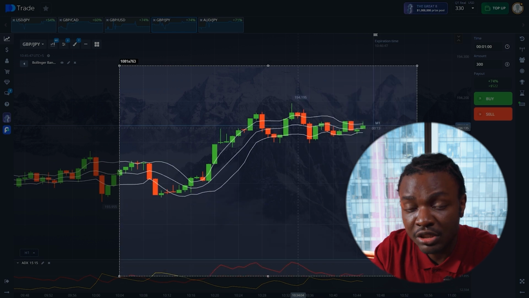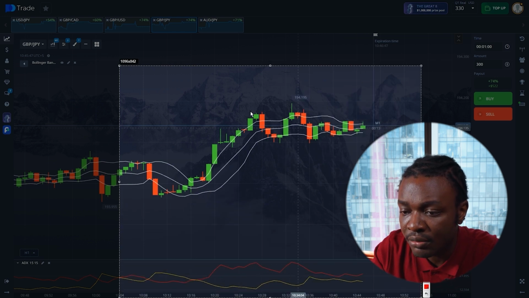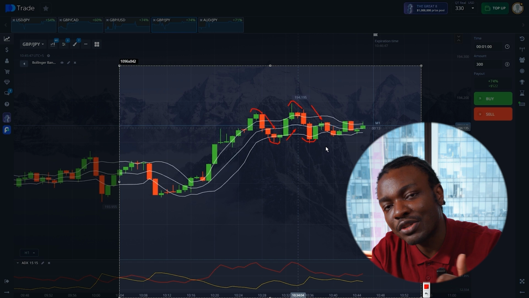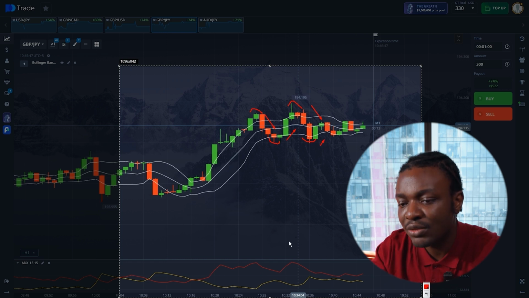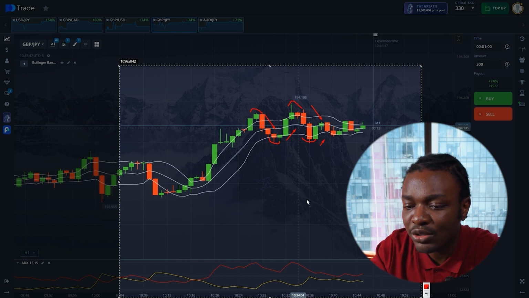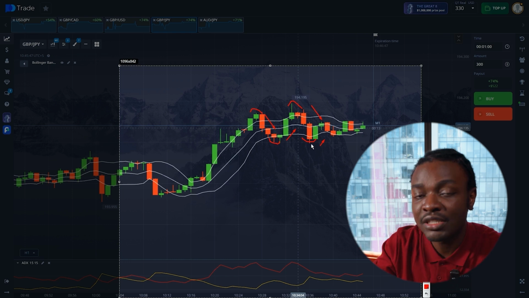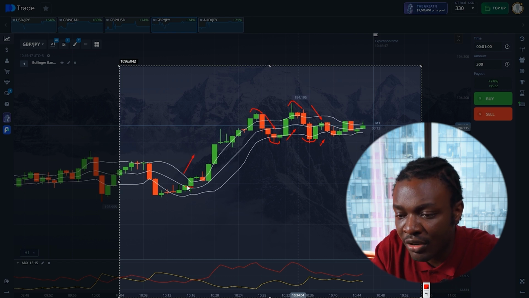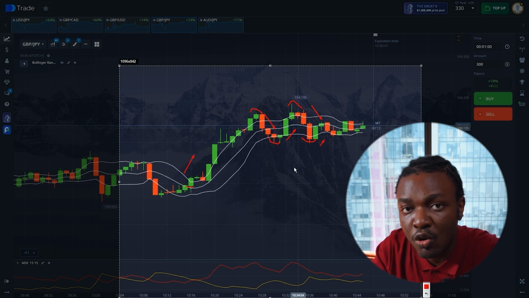Now we have a second indicator. It gives us entry points. Look at these bounce points of the Bollinger Bands. If the asset reverses from the channel's edges, it often moves in the opposite direction. So when this aligns with the ADX signals, we can successfully trade narrow price channels like here, or enter trades during strong trend movements.